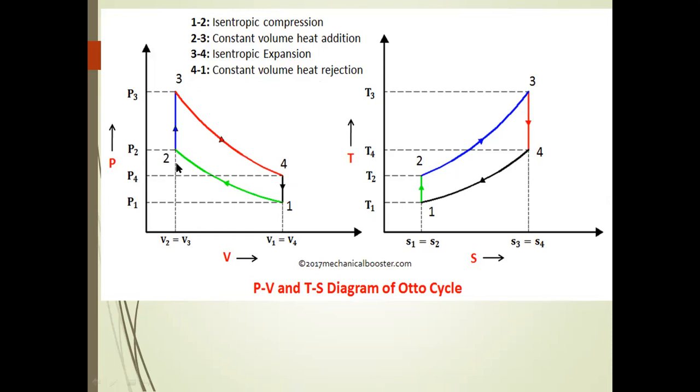In this cycle V2 equals V3 and V1 equals V4. The isentropic compression process and isentropic expansion process are done equally in the Otto cycle compared to other cycles.